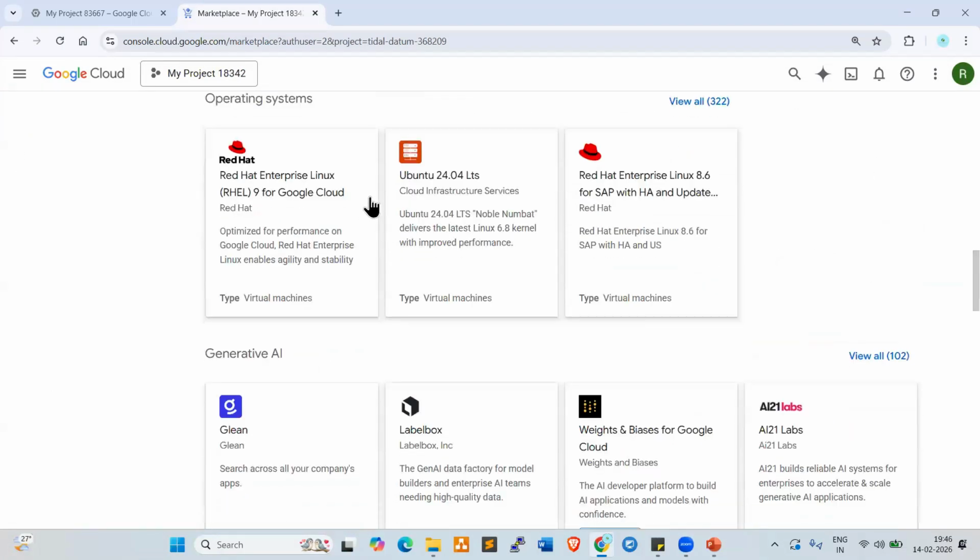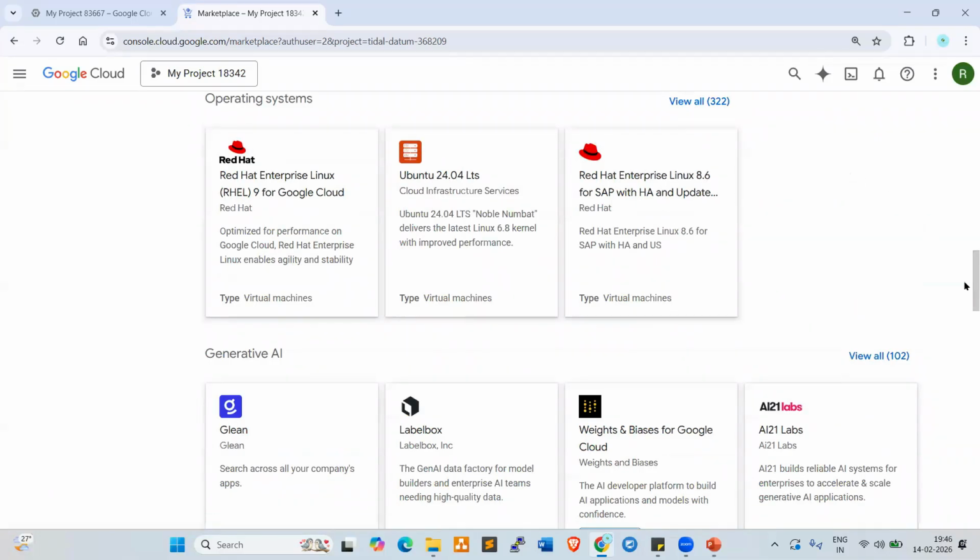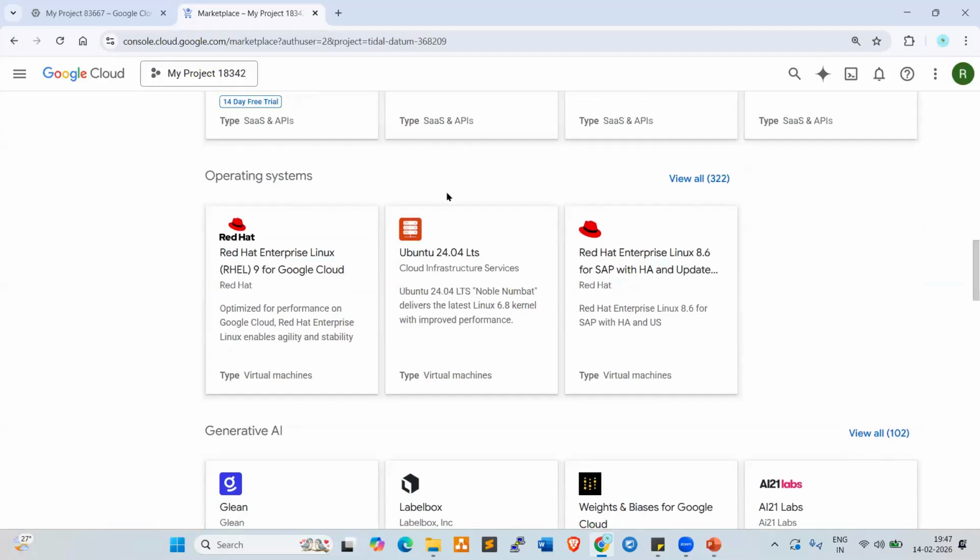Look here, Red Hat, Ubuntu, Red Hat Enterprise Linux. Here we have operating systems, 322 operating systems available. Whatever operating system is required, click on this.